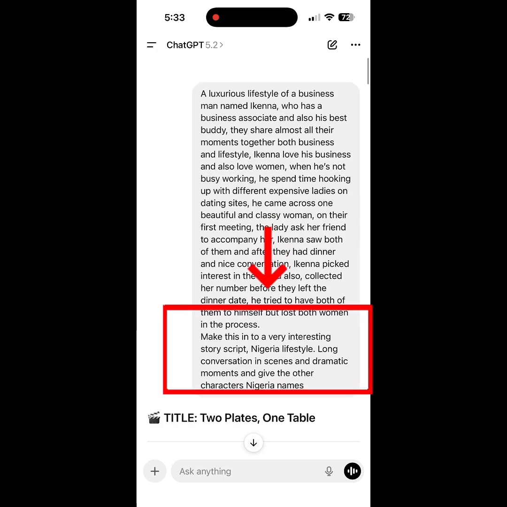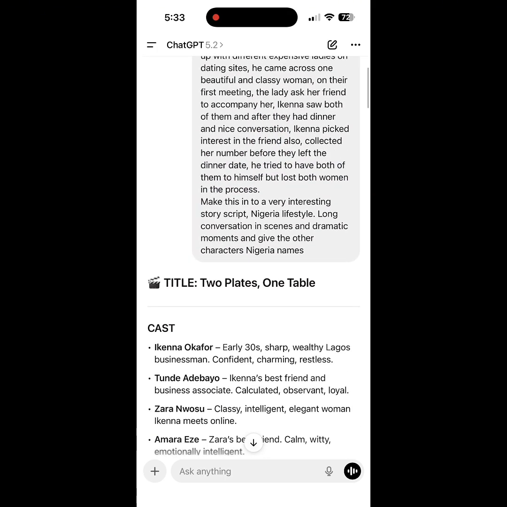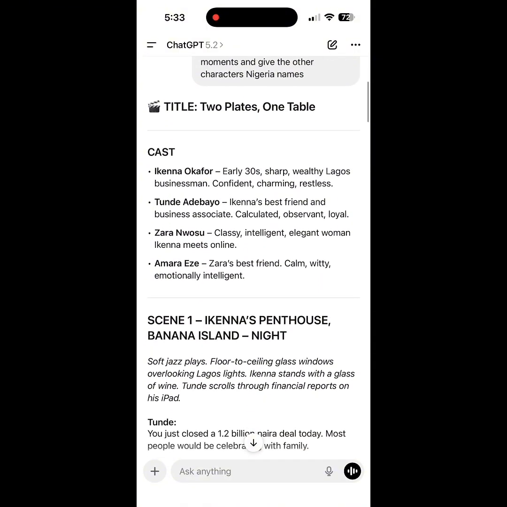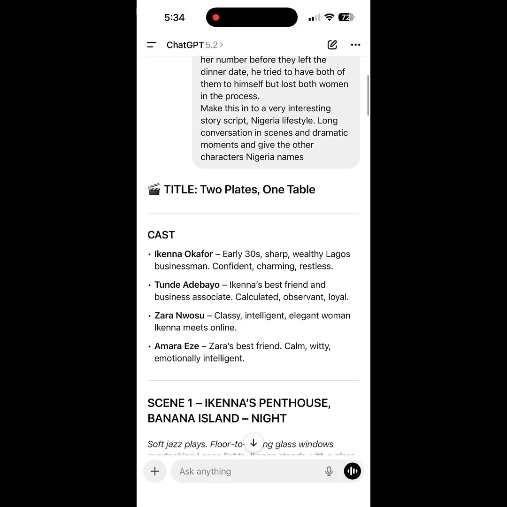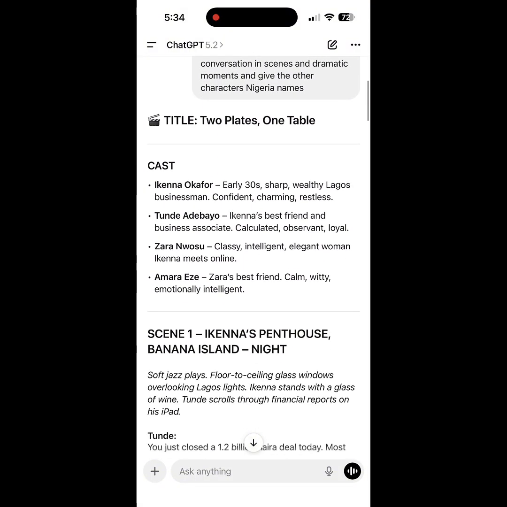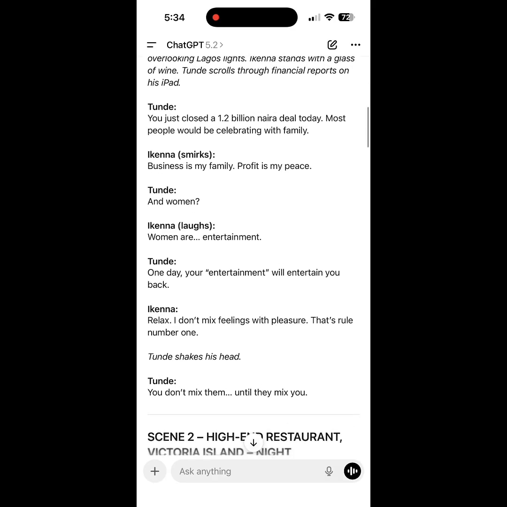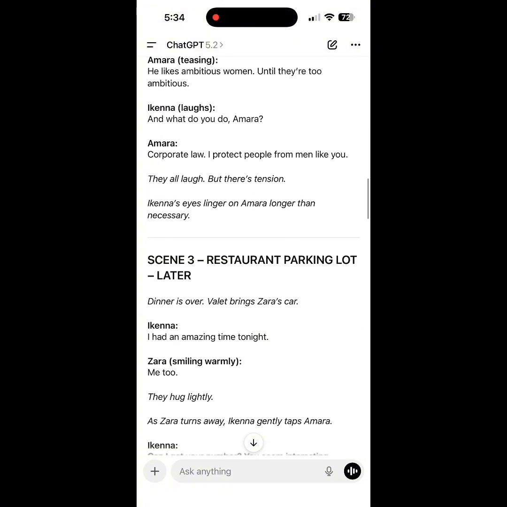and then ask ChatGPT to just make it a story, and then give me a script from it, whereby I have my characters and everything. So that's just what I put at the end of the write up. I asked ChatGPT to just turn my idea into a script, and this is what I got from that. So my cast, I have just four characters from there. That is Ikena, Amara, and Tunde. So this is what ChatGPT gave to me.